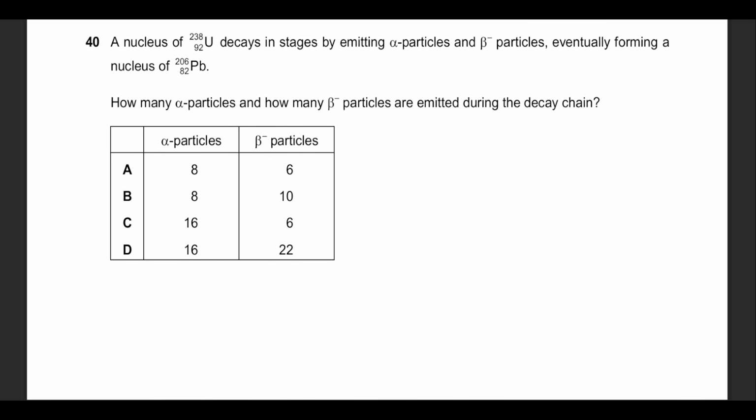Question number 40 is a good calculation question. He says, uranium decays to become this. How many alphas and betas must have been emitted from uranium to lead for this to be able to be done? So first, uranium is 238. This is 92. Now, how many alphas need to decay first? 4, 2. So that it becomes lead 206, 82. Since it's alpha and beta, alpha is 4, 2, beta is 0, minus 1.